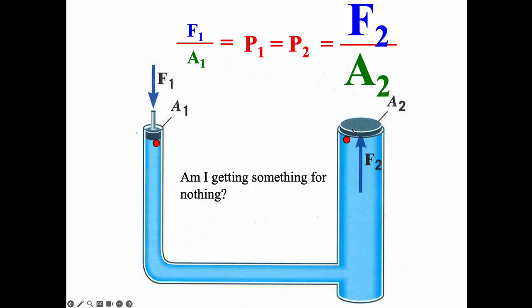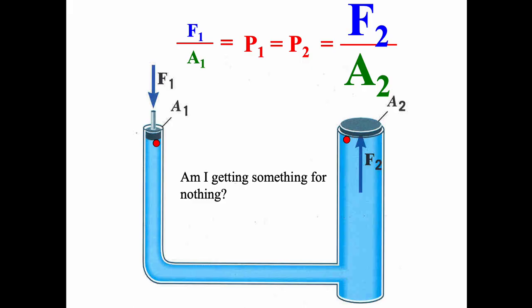Yes, I'm using a small force and getting a big force over here, but this would have to move. So, for example, if this area was twice as big as this, I'd be getting twice the force, but I'd also have to move this plunger twice as far to get this one to move one unit of distance. So there is a trade-off here.